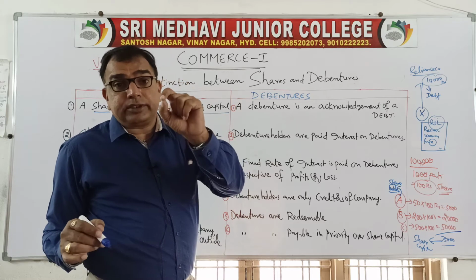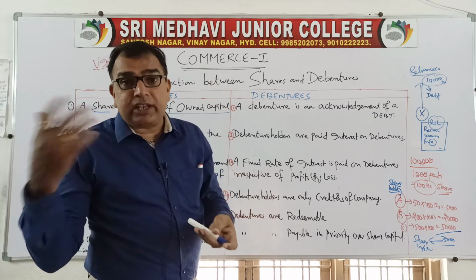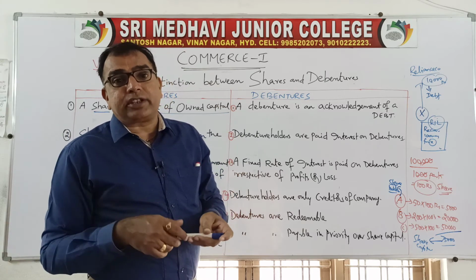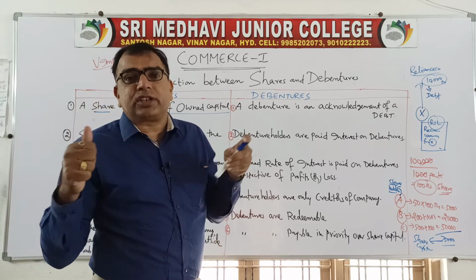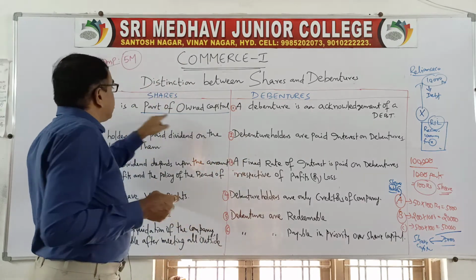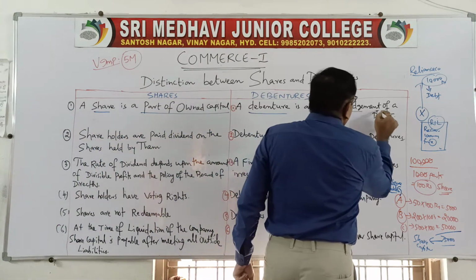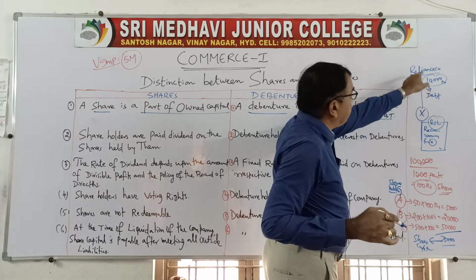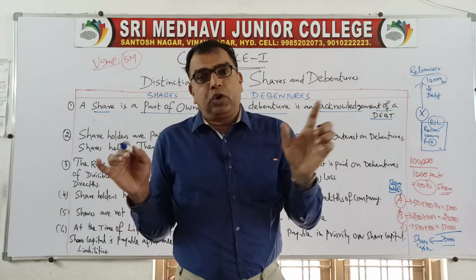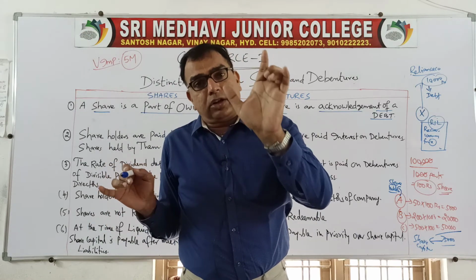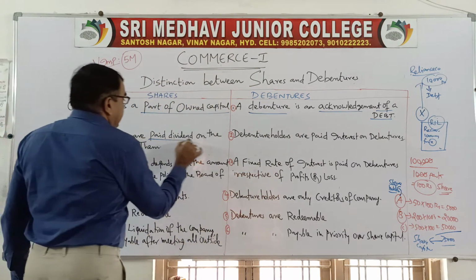What do you mean by owners? They will receive share in profit when the company earns profit, and they have got the right to manage the company. They can participate in the activities of the company. They have got the voice to express their opinion. That means they are the owners. So share is the part of owned capital. As just now I told, debenture is an acknowledgement of a debt. So when a company has taken the debt, it is giving you the proof that yes, from that person we have taken the loan. So that is the evidence, that is the acknowledgement of debt.